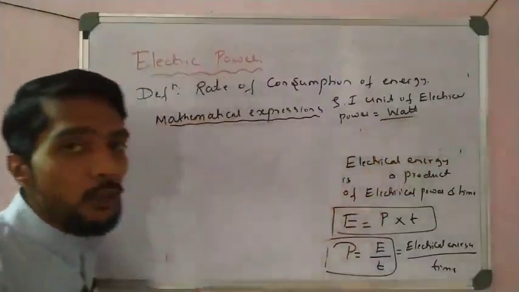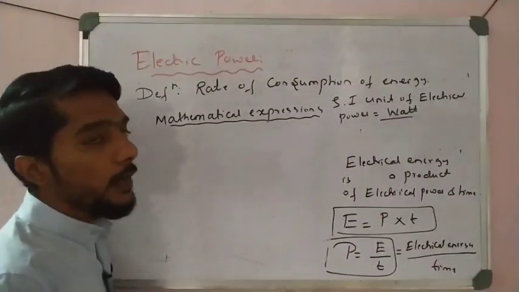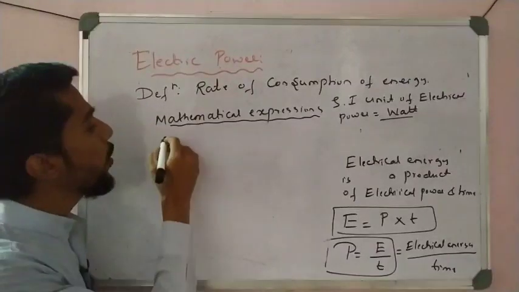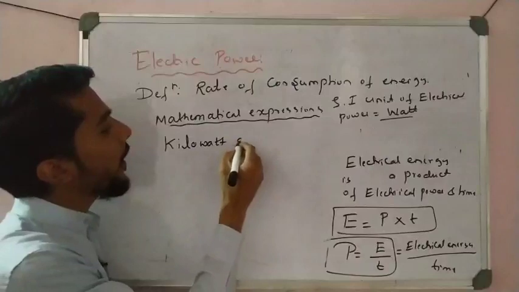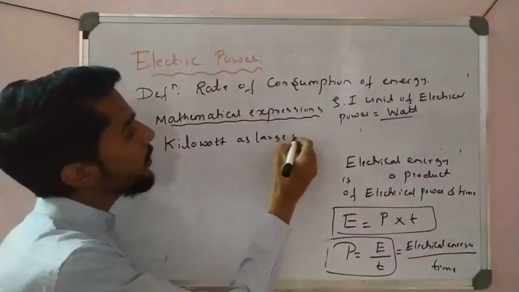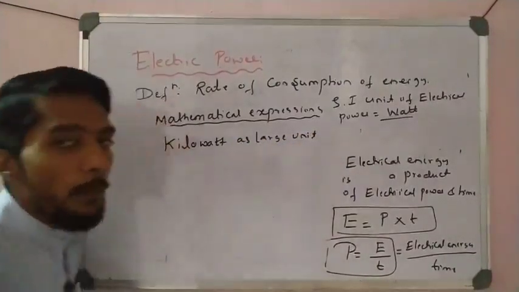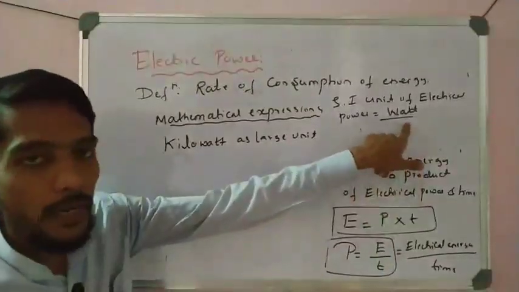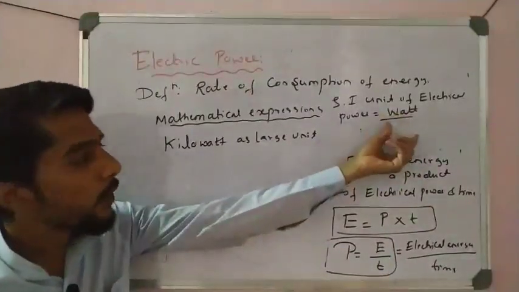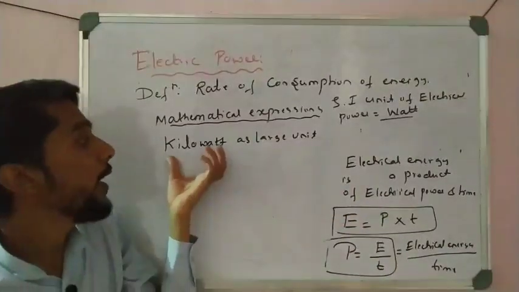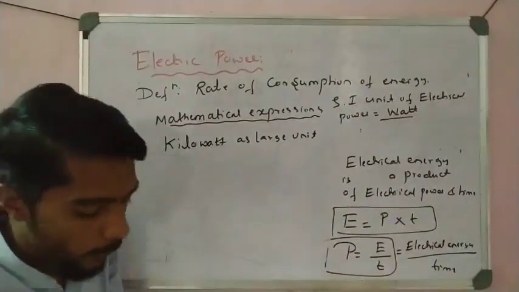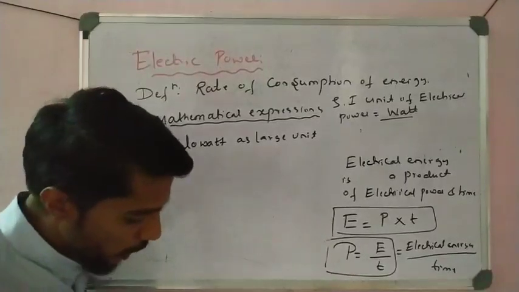But watt is a very small unit. As a large unit, we use kilowatt, also as a large unit of electric power. But the SI unit is watt. Because it is very small, in daily life, for domestic and commercial purposes, we use kilowatt as a large unit. Kilowatt is a large unit, you have to remember.